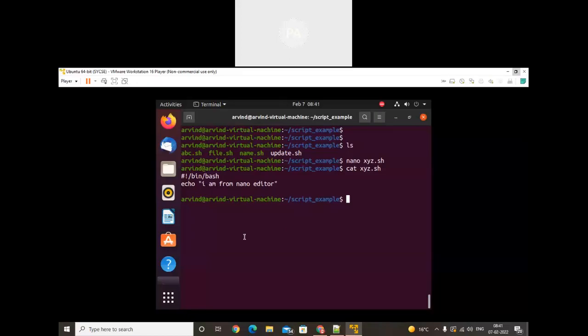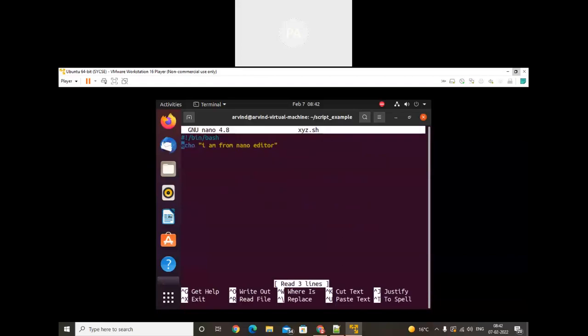Okay, we wrote that, just execute that script. What will be the name of the file? xyz.sh. See, I am from nano editor. What is the advantage of using an editor? You can modify it. With cat, we cannot modify. Once we wrote, we cannot modify that, we can append it but we cannot modify. So now if your program is giving wrong output, we need to change some lines, so in that case we need to use nano. Okay, so here I will run nano xyz.sh, see, whatever I wrote, I can edit it.